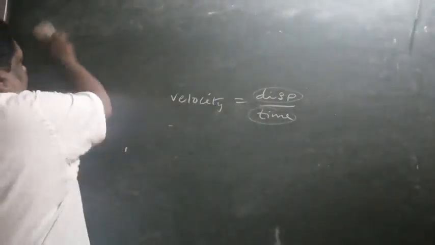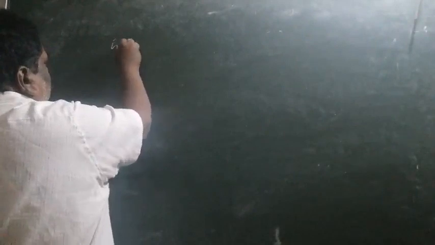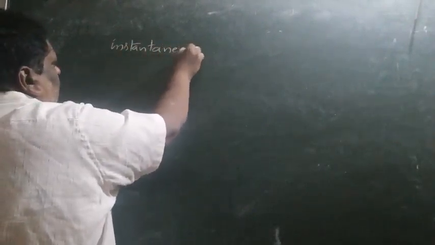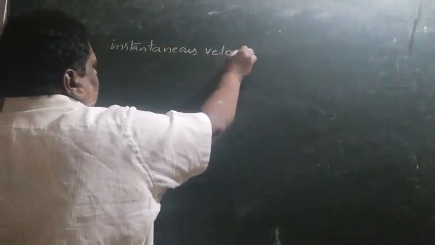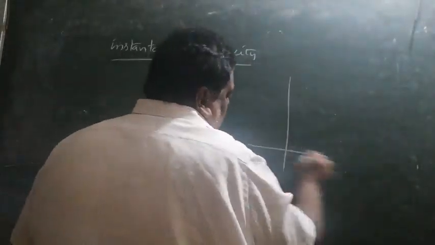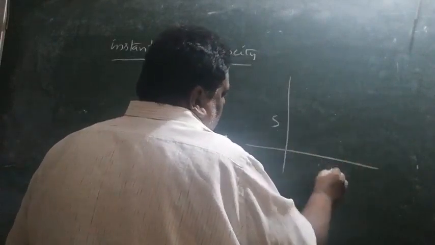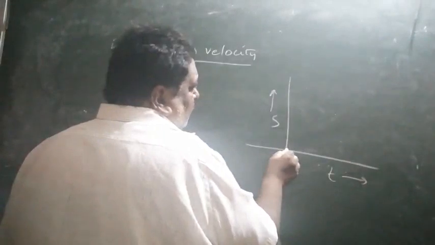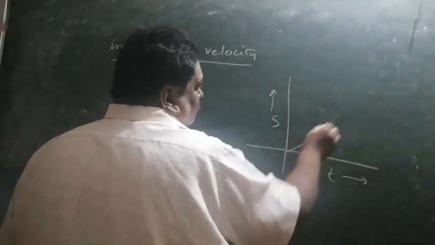Similarly, instantaneous velocity. Suppose a graph is drawn, displacement against time. S means displacement. The graph came like this.